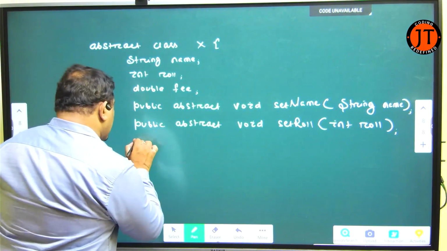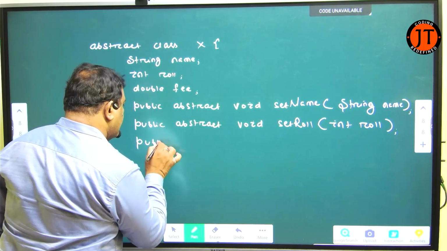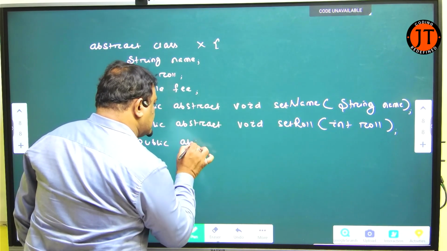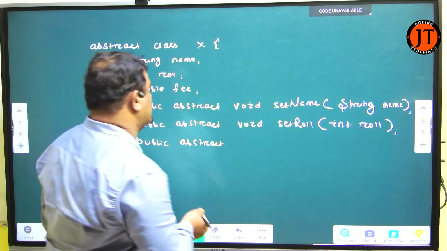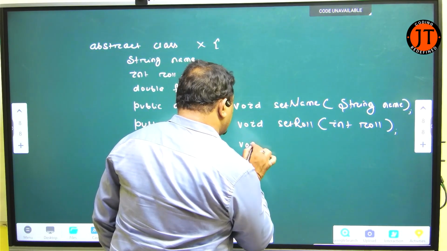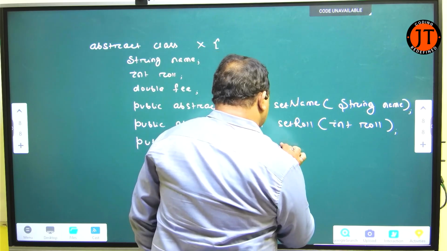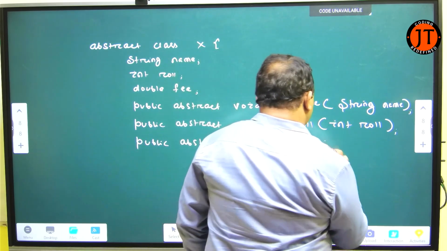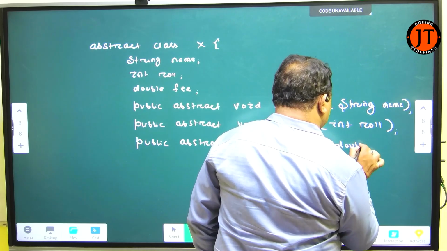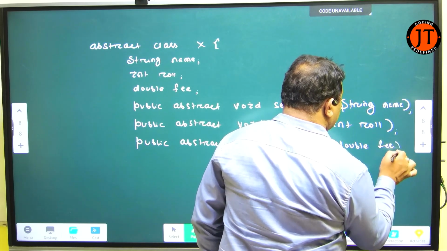Then after that, public abstract void setFee. What I pass here is a double fee.